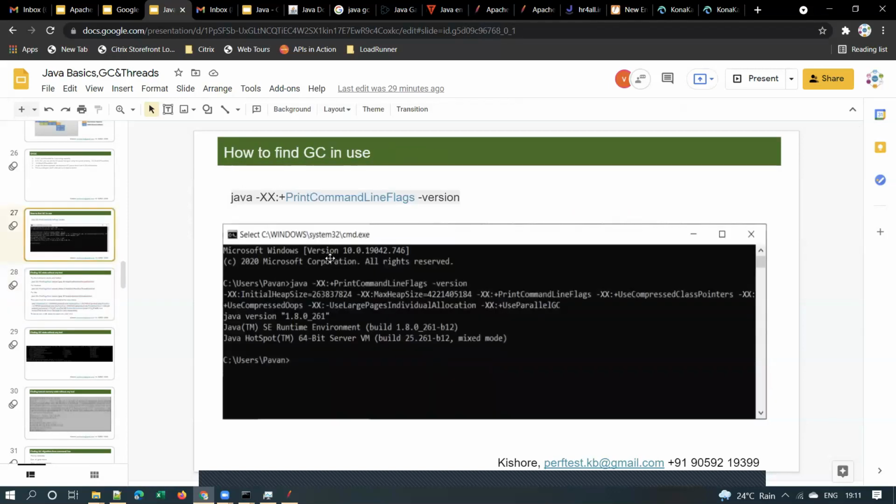This is one of the interview questions: what is the heap size of your application, or what are the heap memory settings for your project? They can ask this. Or they can ask what is the GC algorithm that your application is using. If you want to check that, you can use this command. You can log into the application server and check over there.